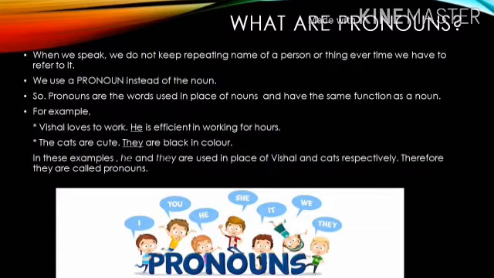In the second example, the cats are cute. They are black in color. For cats also, we are using a pronoun called they. Therefore, the words he and they are called pronouns. These are some of the examples of pronouns. Further, we'll see more examples.